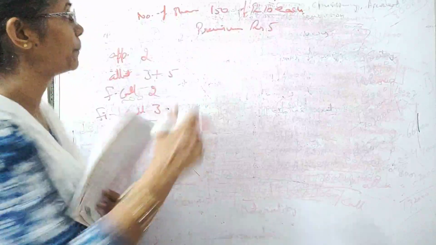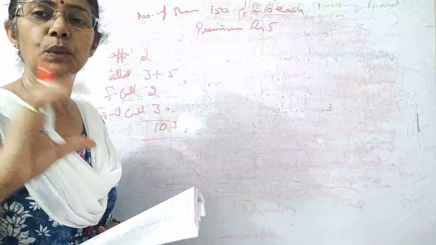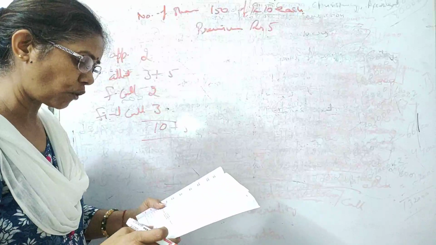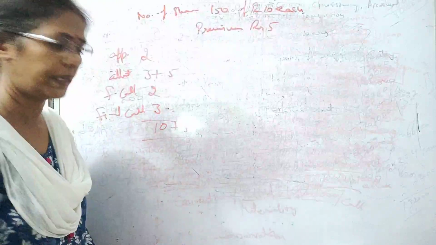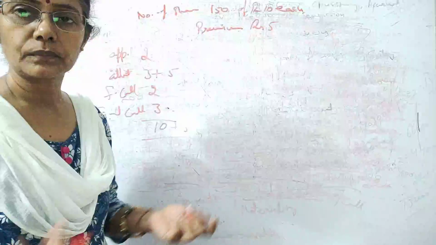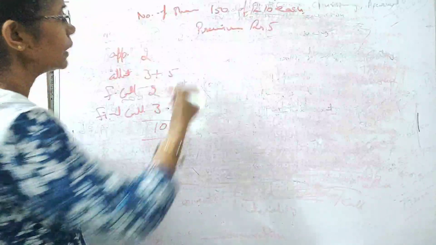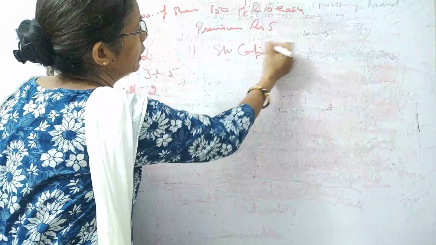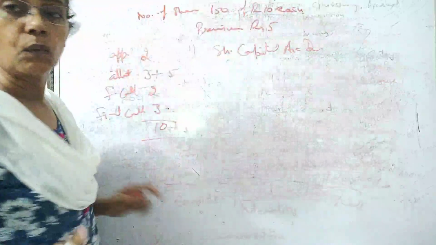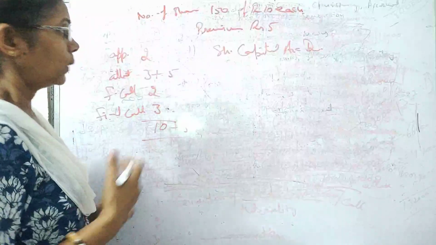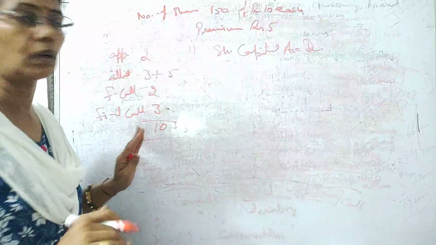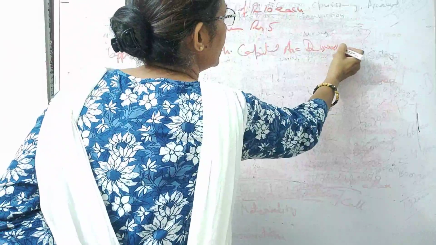Means they did not reissue all of them. 150 you are going to forfeit and you are reissuing 100 at 14 rupees. So non-payment of allotment, first call and final call. He didn't pay anything. So as usual, whatever we have learned till now, let's start. Share capital account debit. What comes in the share capital? Whatever you have due. Here we have due the complete 10 rupees. We have asked till final call. So 150 shares into 10 rupees, this is 1500 we have asked.